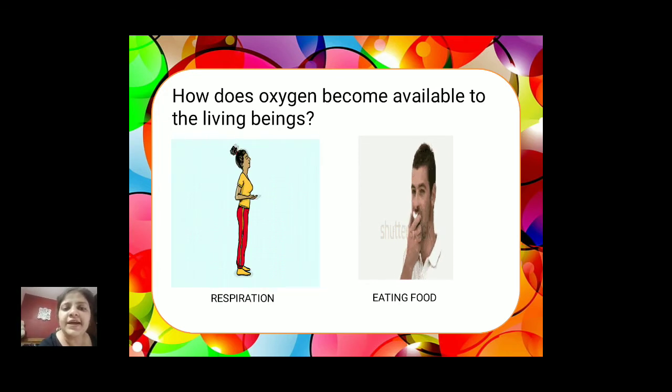Another way by which we get oxygen is eating food. The oxygen gets mixed with the food. Once we are chewing it inside, the oxygen does its work and it gives the energy to our body to perform the activities.